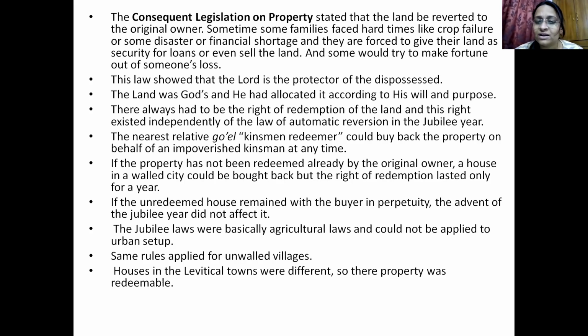Okay, here, when automatic reversion is not taking place, or even before the automatic reversion, a kinsman redeemer can purchase the land or property and give it back to the original owner. Okay, so we have to understand what is happening over here. If you have read the story of Ruth, this is something that was happening there also. So suppose an individual has lost a property because of a financial crisis, so he had to sell his property off to somebody. Okay, so now he is landless, he does not have any property, and he is living a very low life.